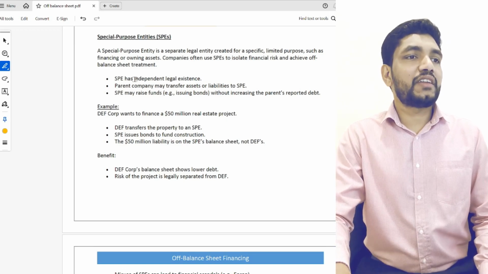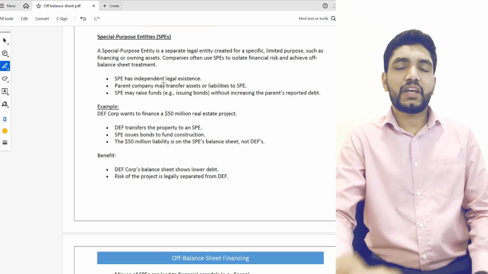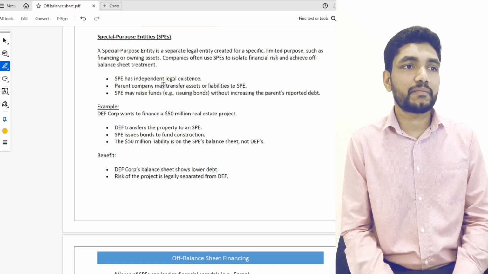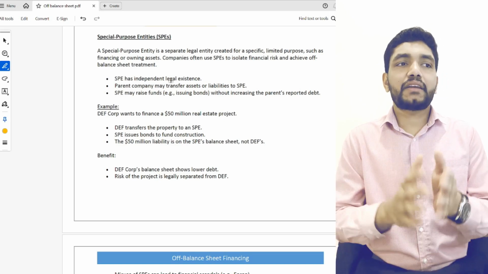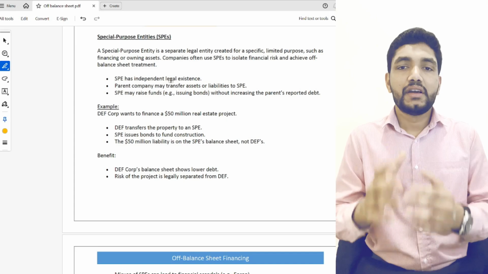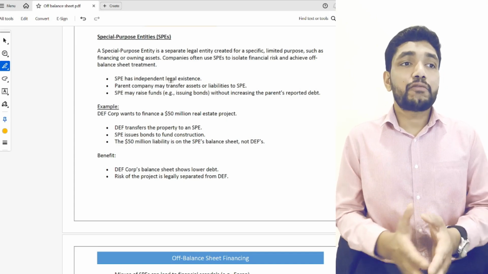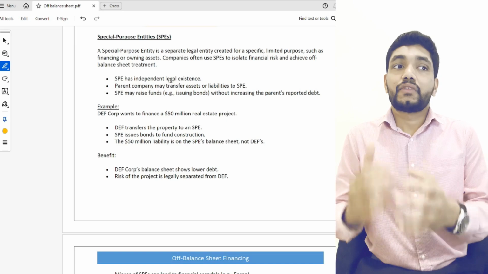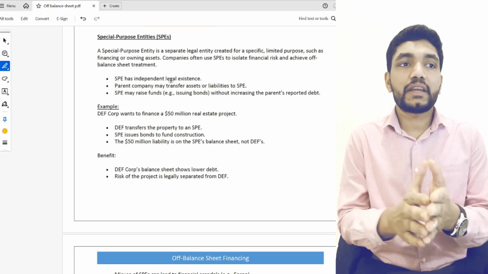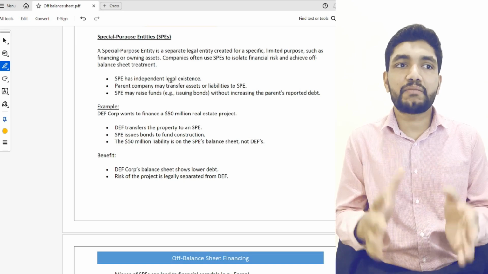So the special purpose entity has independent legal existence. That means it is registered and created with a separate legal existence. The parent company can transfer assets and liabilities to special purpose entities. The special purpose entity can raise funds or issue bonds or other debt without increasing the parent's reported debt.